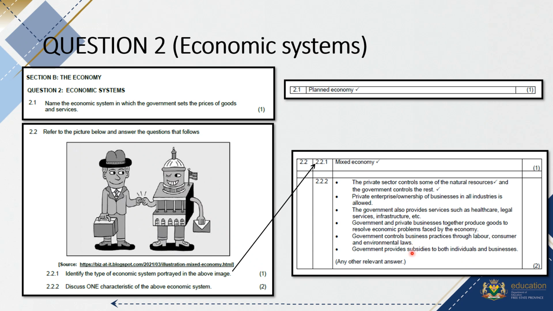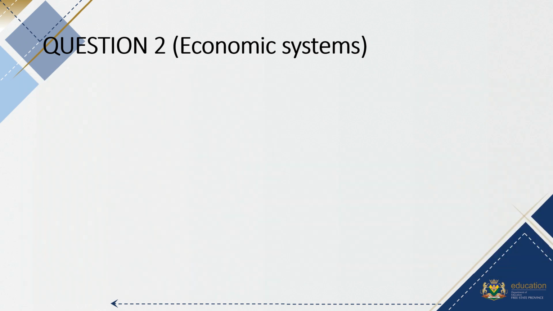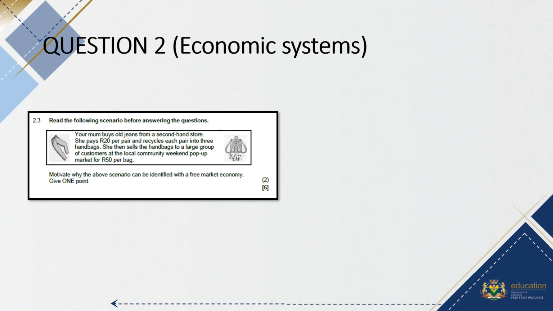the government controls business practices through labor, consumers and environmental laws, or the government provides subsidies for both individuals and businesses. Any relevant answer, but read your learners' answers to make sure that they didn't write something like that but in different words. Then 2.3 was a little case study that they gave.